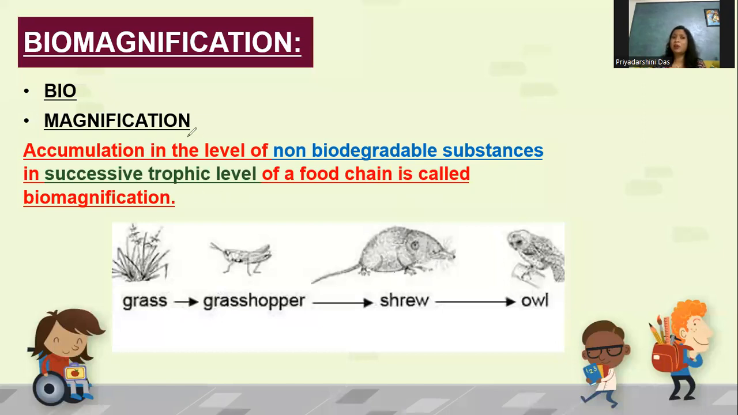It is the accumulation of non-biodegradable substances in successive trophic levels of a food chain. As we move from lower trophic level to higher trophic level, slowly the non-biodegradable substances get accumulated successively. Means as we move, the accumulation increases, right? So where will the accumulation be maximum? In the tertiary consumer. For example, in this particular food chain, the accumulation of non-biodegradable substances will be maximum in the owl.